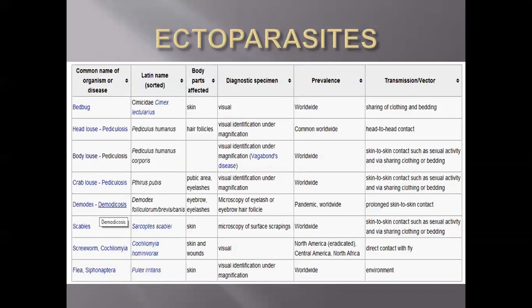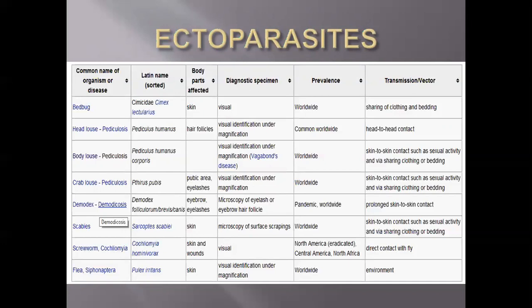In Pthirus pubis, this other form is the same as that one. We can identify it particularly in the pubic area and eyelashes. This also spreads via skin to skin contact or sexual contact, or using the same clothes and bedding.